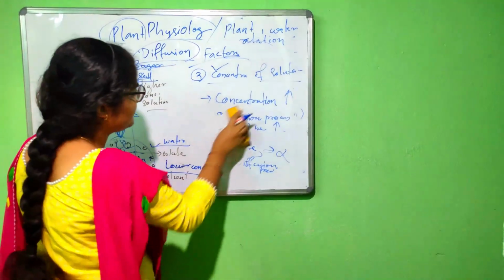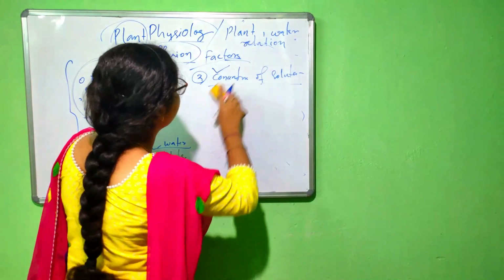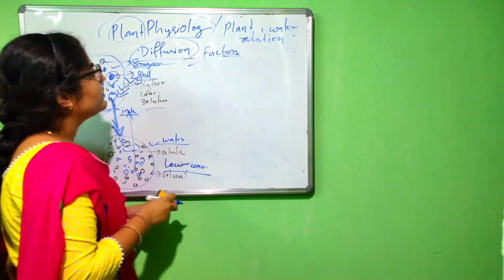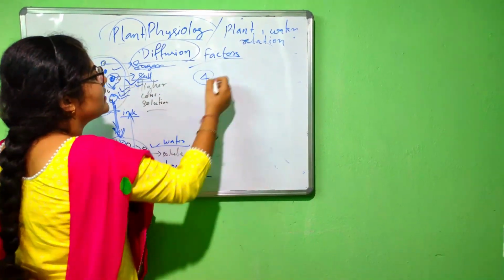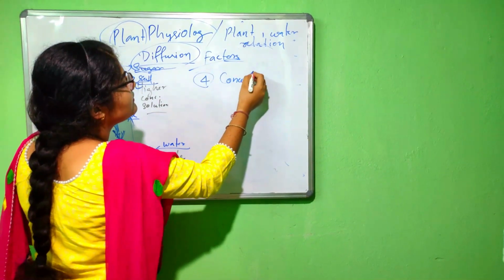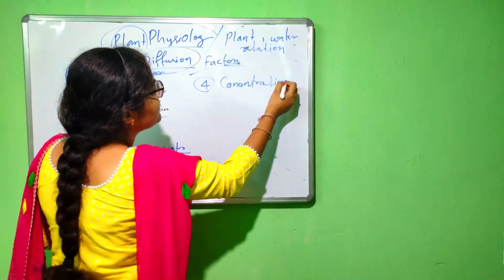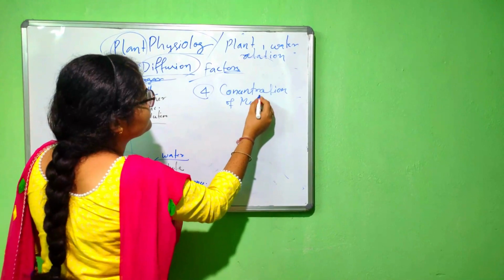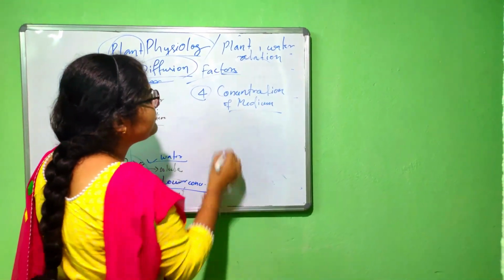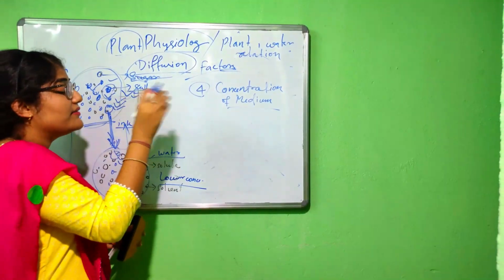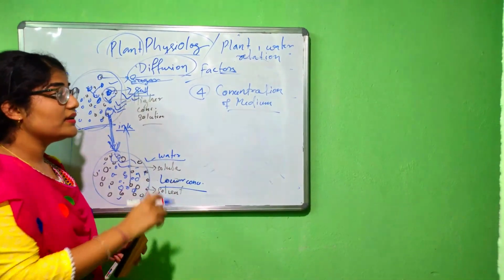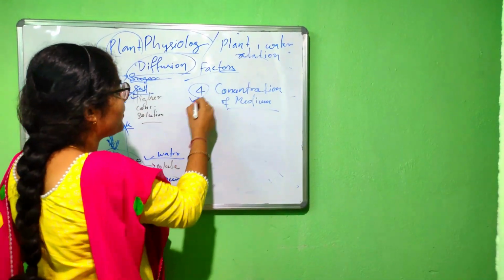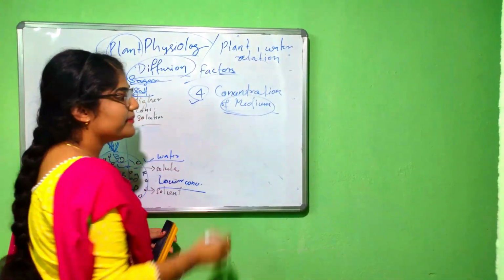Then the fourth point is also there. The fourth point is concentration. Mark here, concentration of the medium. In the previous second point, I wrote concentration of the solute, but in the fourth point, it is the concentration of the medium.